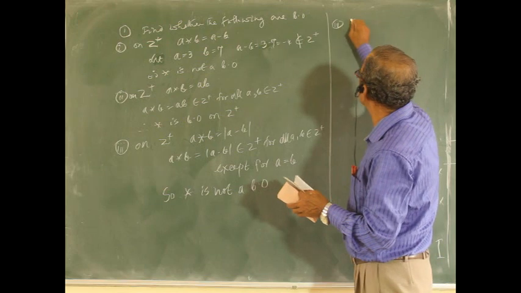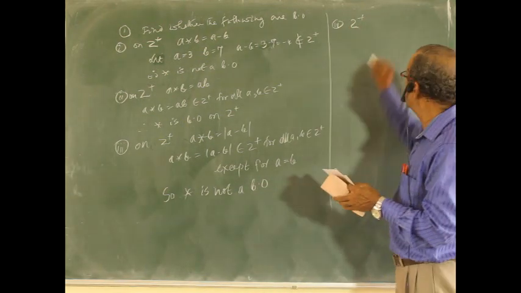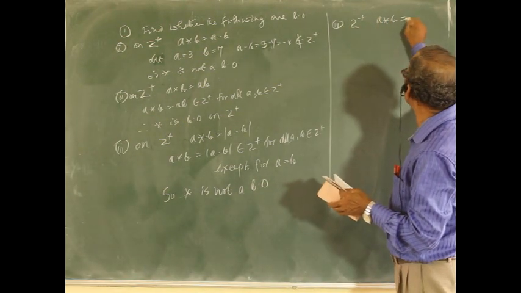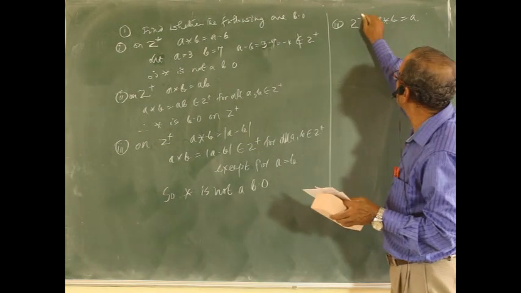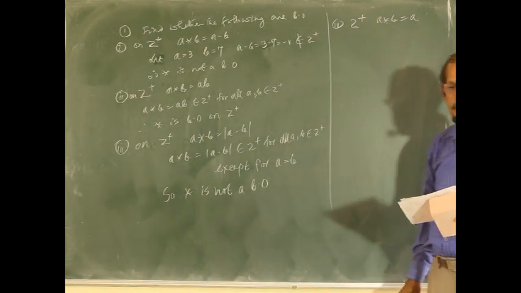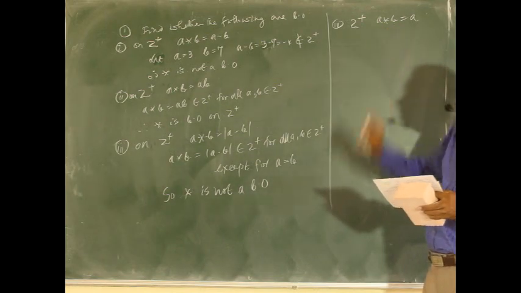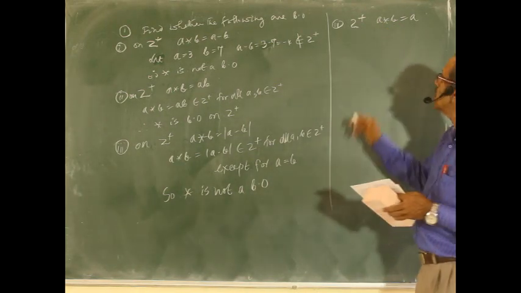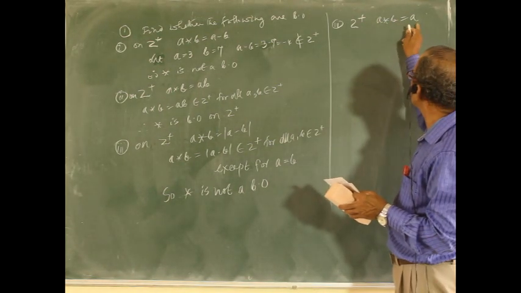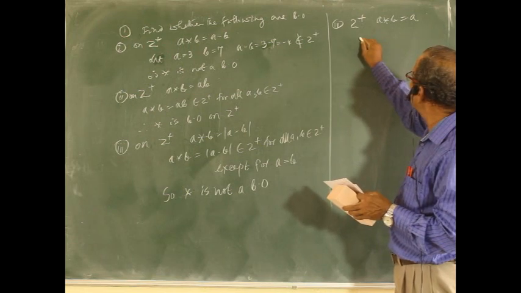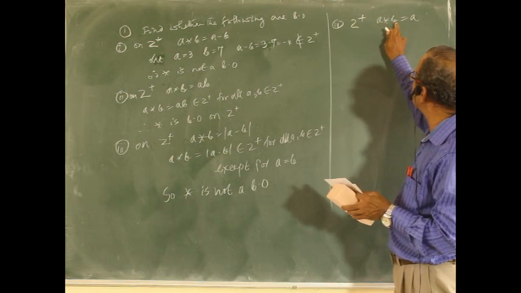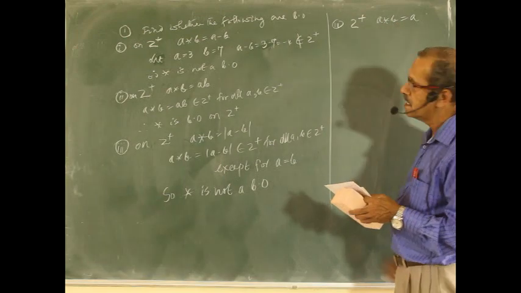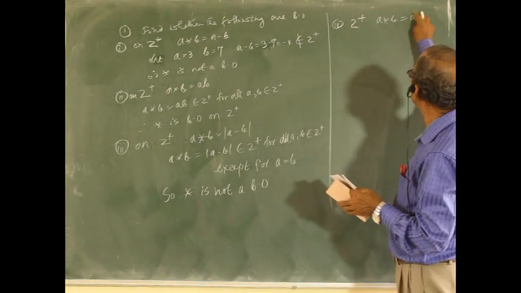Again, the last example is Z plus, a star b equal to a. Can you say this one is a binary operation? A star b equal to a. Whatever integer you take, it is assigned to a itself.